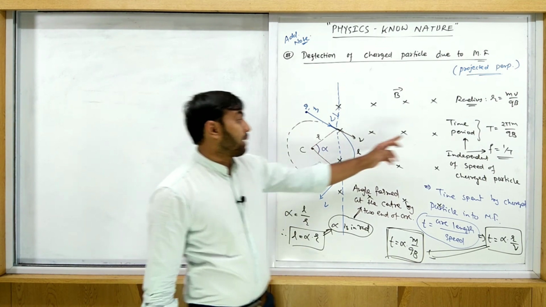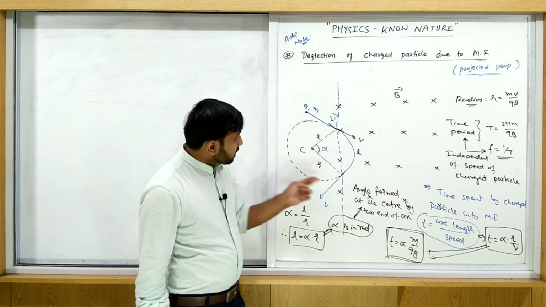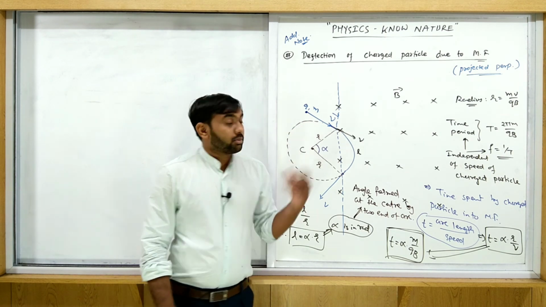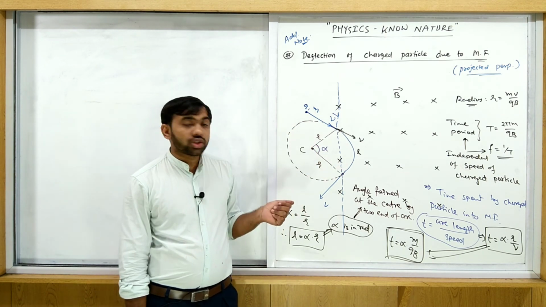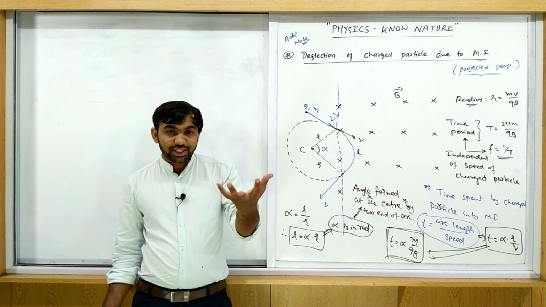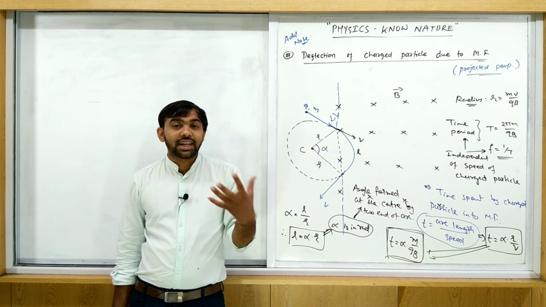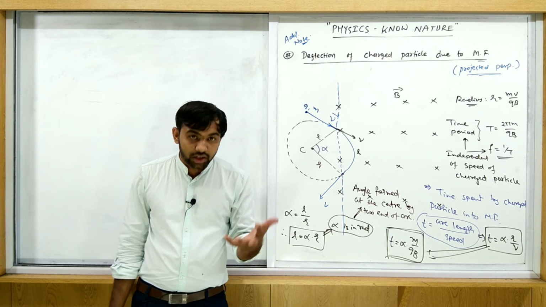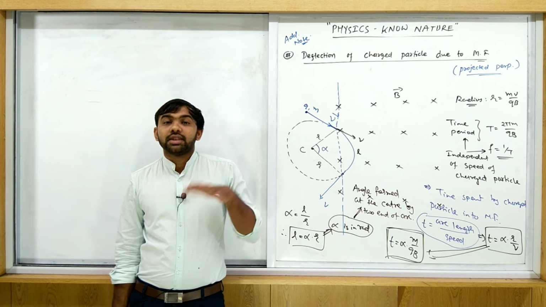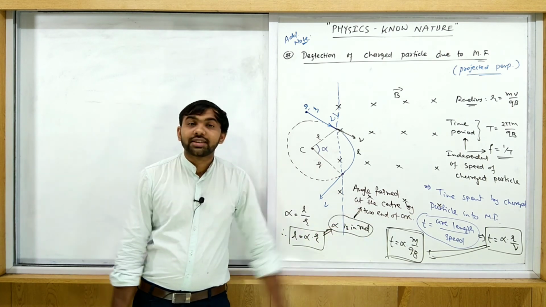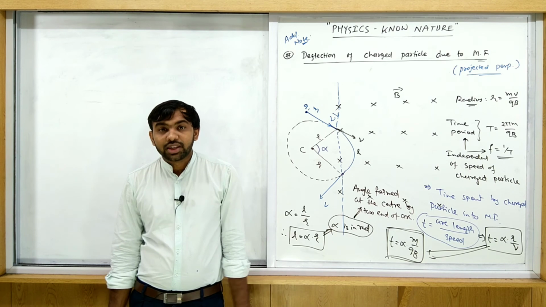Here this time is the total time required to complete this circle. But sometimes this type of situation is possible: the charged particle is projected in such a way that it is not able to complete the circle in the magnetic field. Then at that time use this equation. You get the answer. Do you understand? So that is a simple situation.